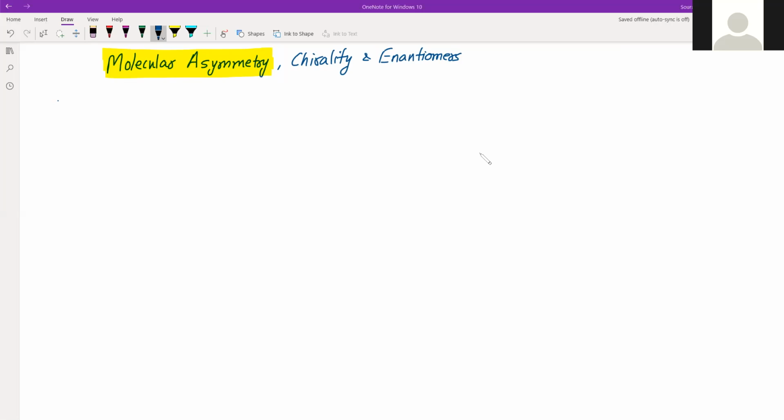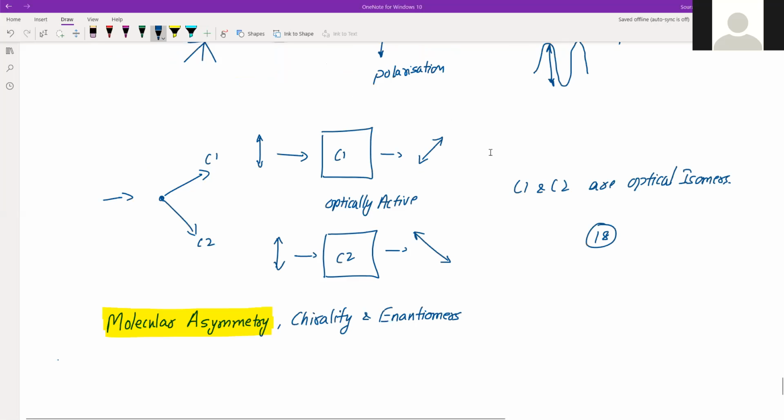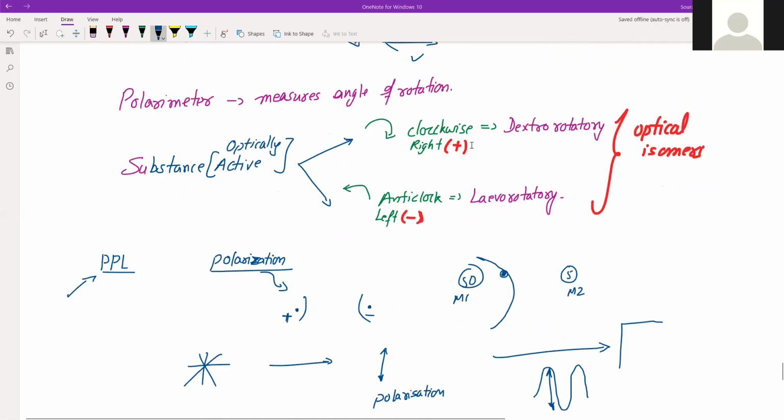Based on that, we said let's name these two compounds. The first category is the one which rotates in the clockwise direction, which we named dextrorotatory, and the second one levorotatory.